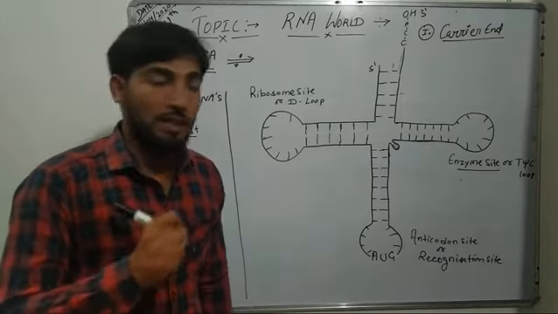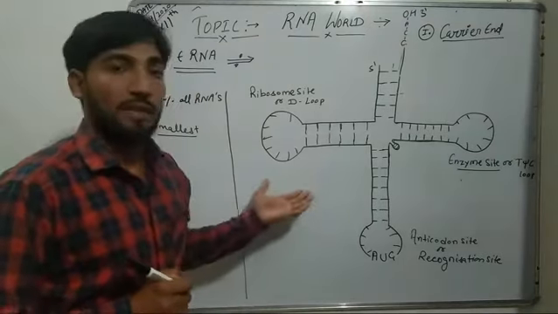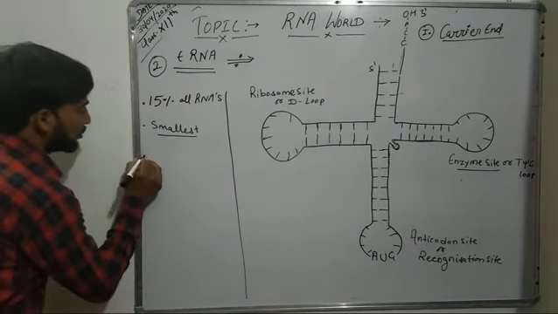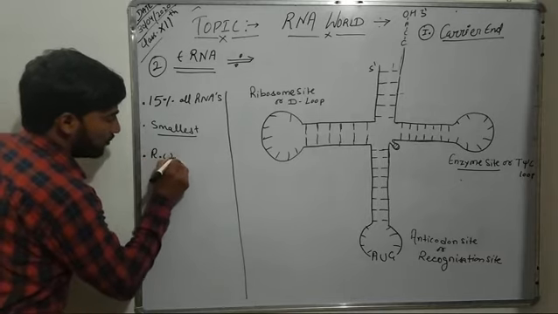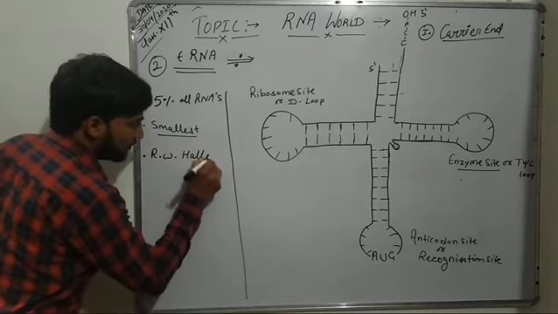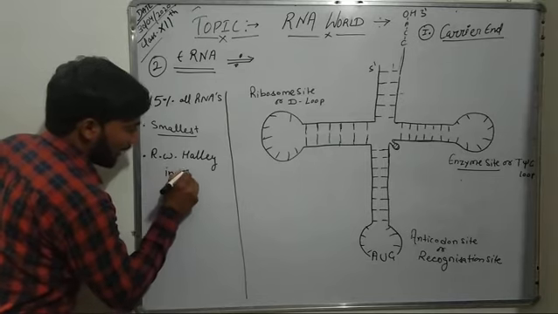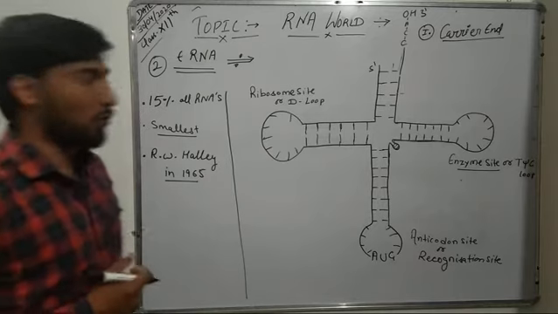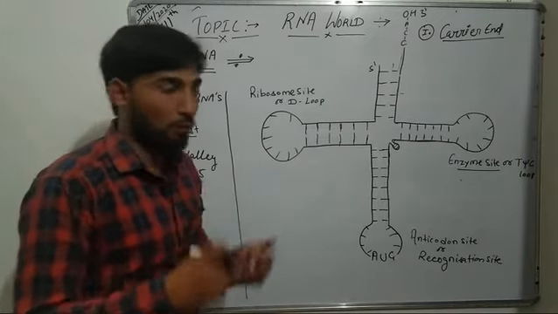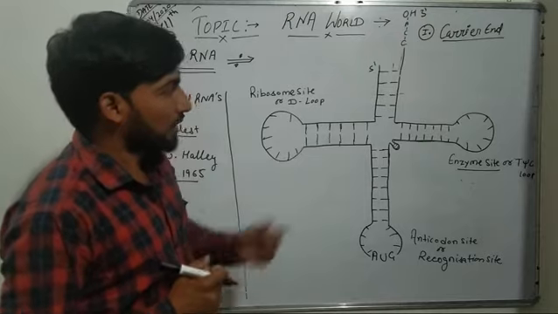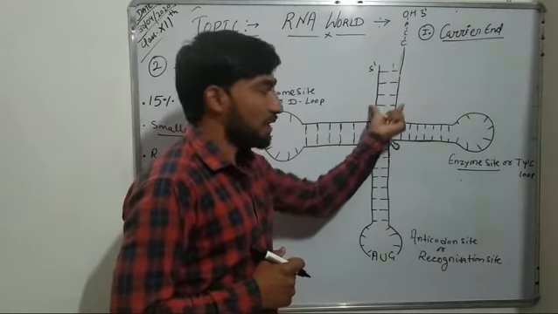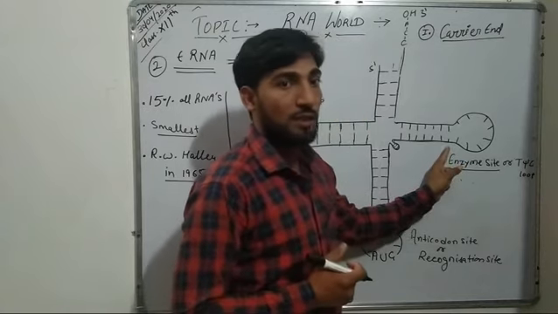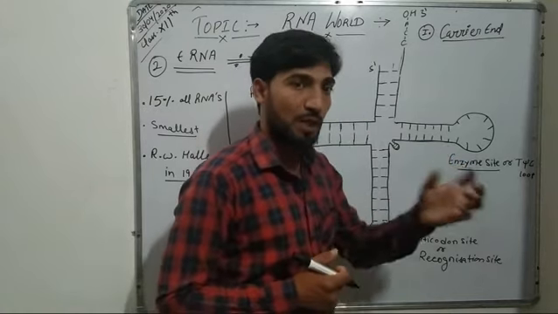Further, this tRNA has a clover leaf-like structure, which was proposed by R.W. Holley in 1965. This clover leaf-like structure of tRNA is formed by the paired stems and the unpaired loops. So the clover leaf-like structure of tRNA consists of stems and loops.